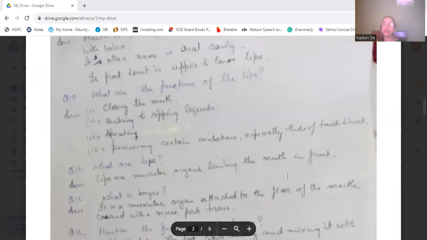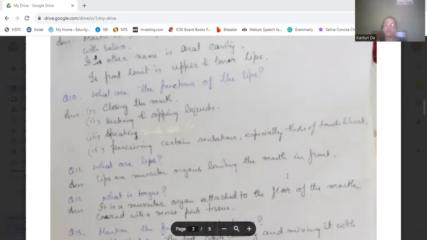Now, what are the functions of the lips? One is closing the mouth, then sucking and sipping liquids, when we suck milk through a pipe or sip liquids from a glass. All these are helped by the lips. Then speaking, then perceiving certain sensations like taste, touch and heat.